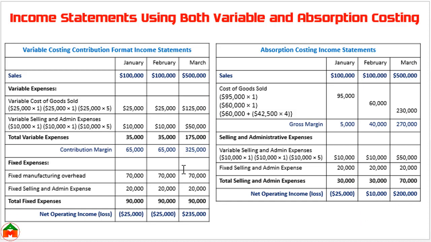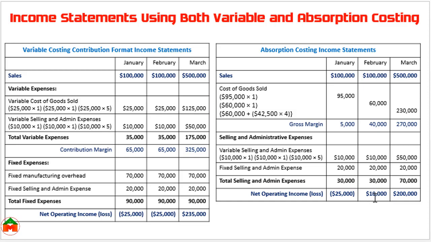Here you can see in February under the variable costing there is a loss of 25,000, but in absorption costing in February there is a profit of 10,000. That means by using the absorption costing, the company managers can show profit or increase profit. Why is there a difference between these two approaches? The reason would be discussed in the next slide. Company managers can increase the profit under the absorption costing, and by increasing profit they can increase their bonus.